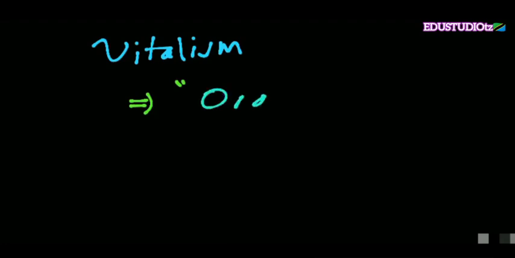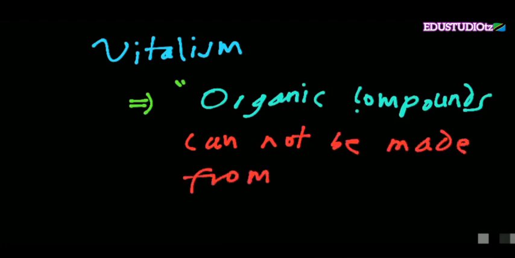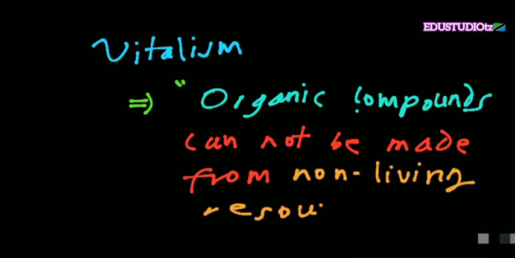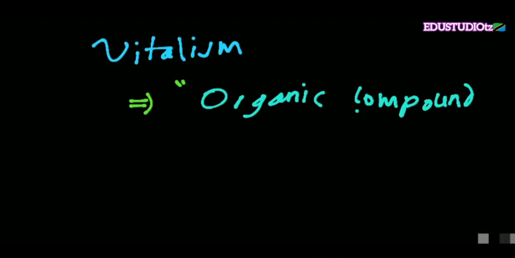So vitalism stressed the fact that organic compounds cannot be made from non-living resources. In other words, you cannot make organic compounds in the laboratory.